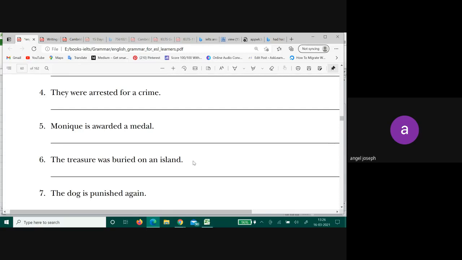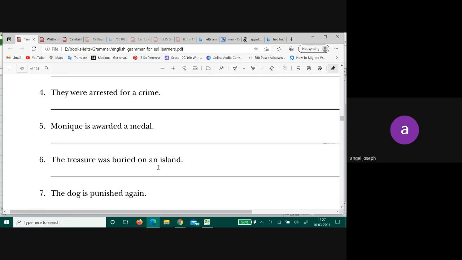The treasure was being buried on an island. Well, that does not make sense, but that will be the grammatical form of it.